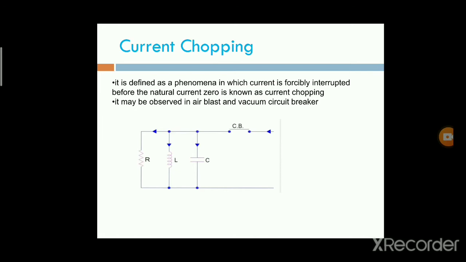We observe this type of current chopping. Before natural current zero, the current is forcibly interrupted; this is known as current chopping.